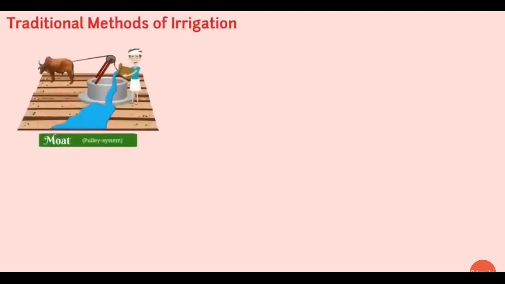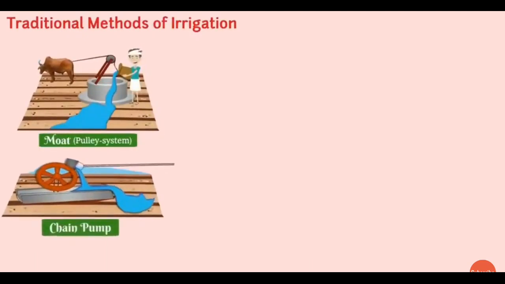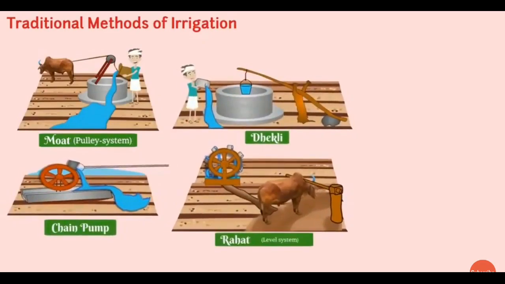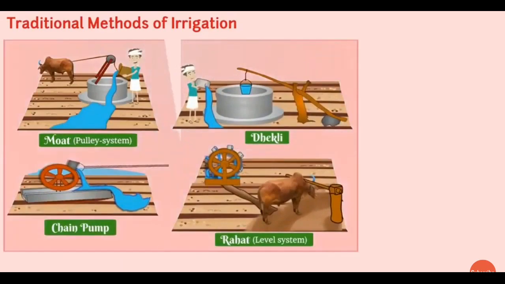Traditional methods include moat, that is the pulley system, chain pump, dhekli, and rahat. All these traditional methods are used to fetch water from the wells, lakes, and canals.